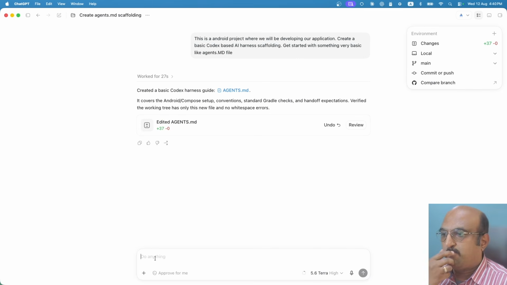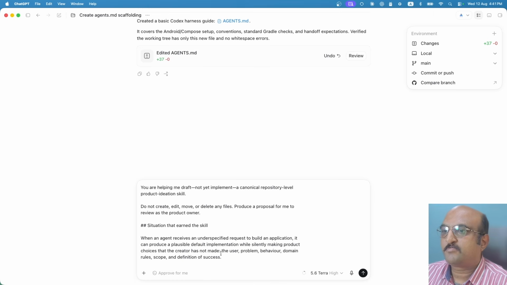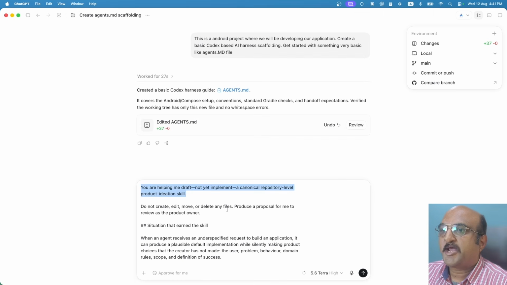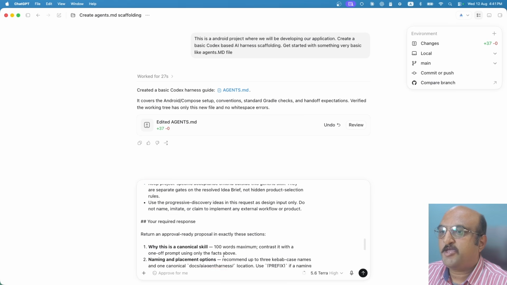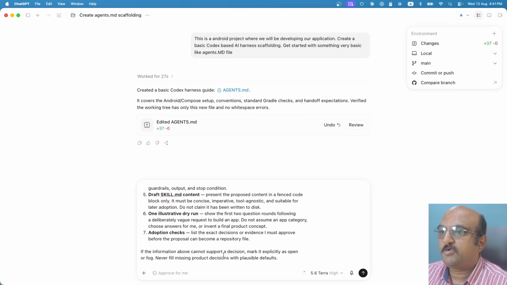Now, what I will do is I will ask it to create a skill. I have a handy prompt ready which I want to use to create the skill. I will copy that, paste it here. So this is a product ideation skill, and it basically helps you to ideate with the end user to come up with a product idea.